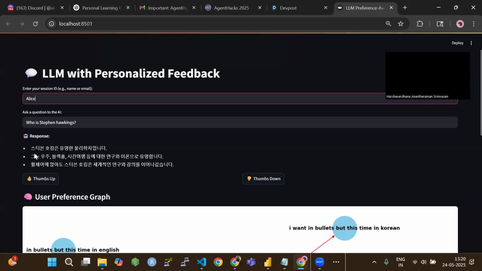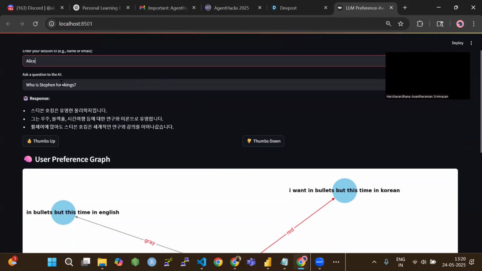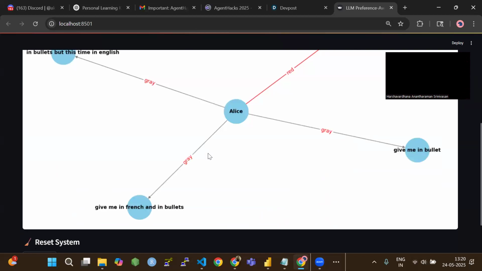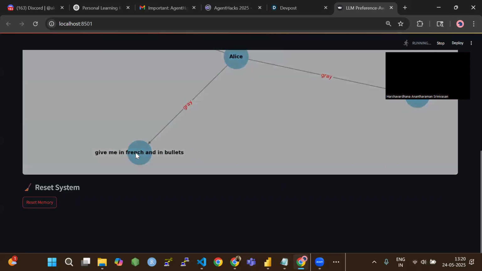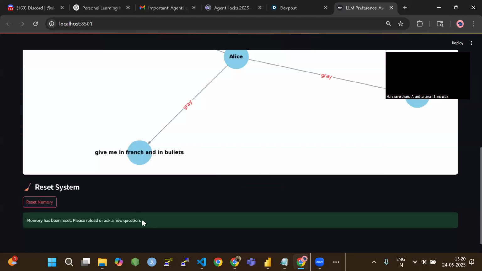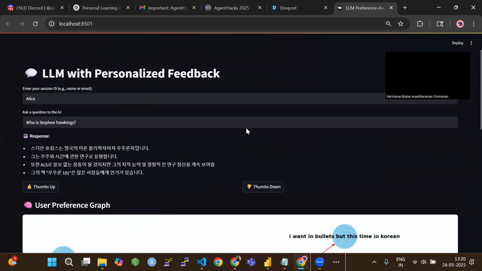Based on the latest preferred type of prompt that the user requires, the LLM generates the response, and this is stored in memory. So whenever the user logs off the system and logs in again, they will get the personalized feedback as required by the user. We can also reset the memory for this user if we want to start fresh. The memory has been reset and we can start typing in.